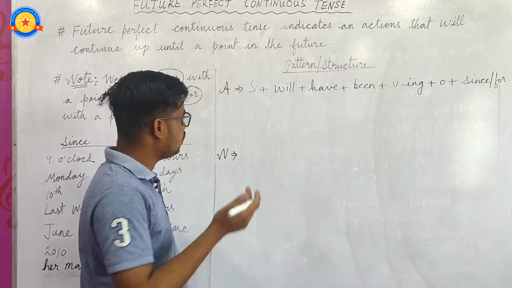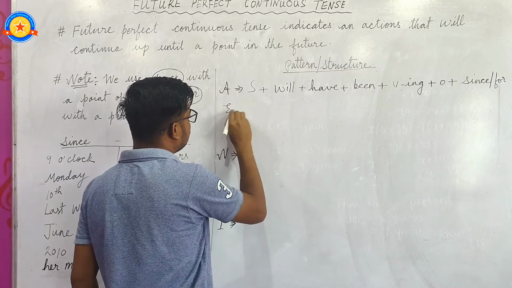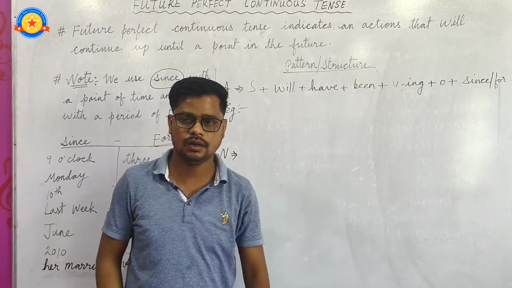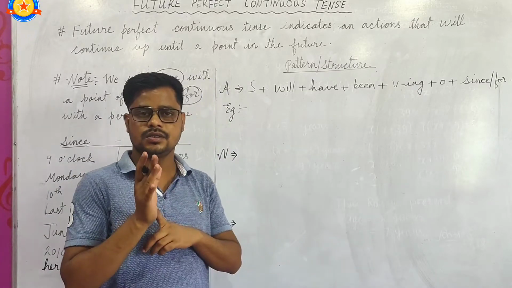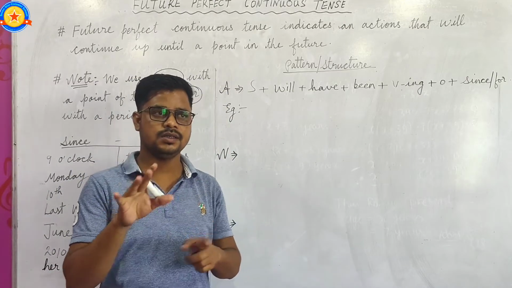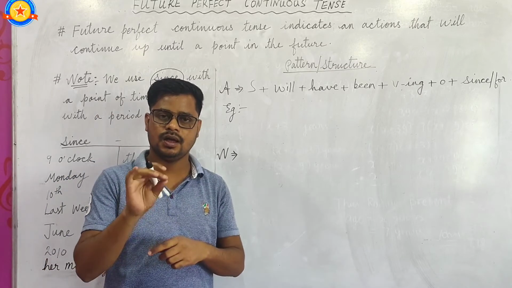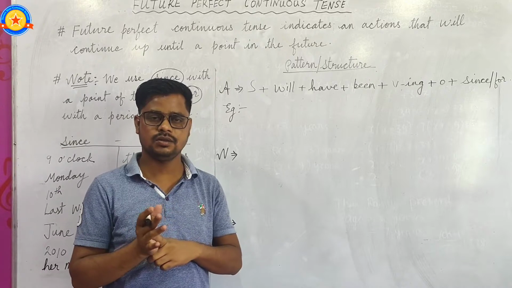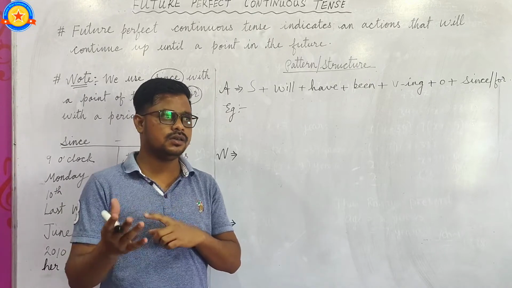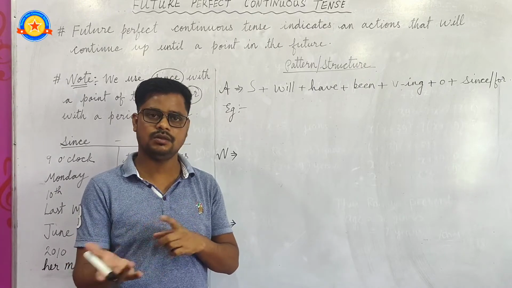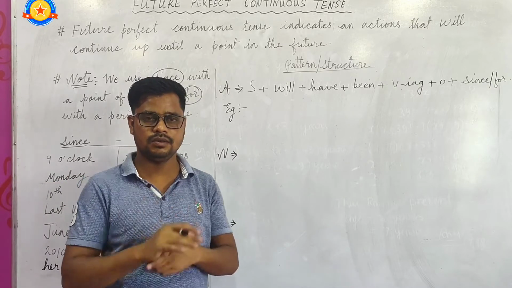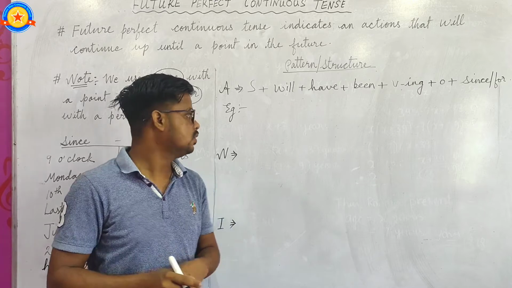Okay, example. So let me tell you about will. You can use shall also when the subject is I or we. Okay, you can use shall also, but it is better to use will with all kinds of subjects in future perfect continuous tense.